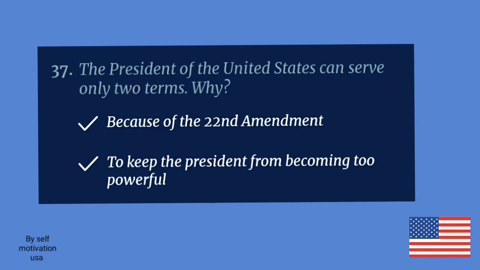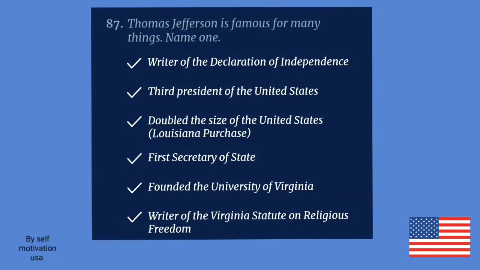Why? Because of the 22nd Amendment. Thomas Jefferson is famous for many things. Name one. Writer of the Declaration of Independence.